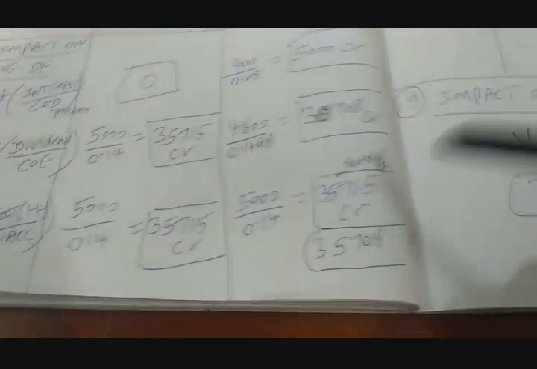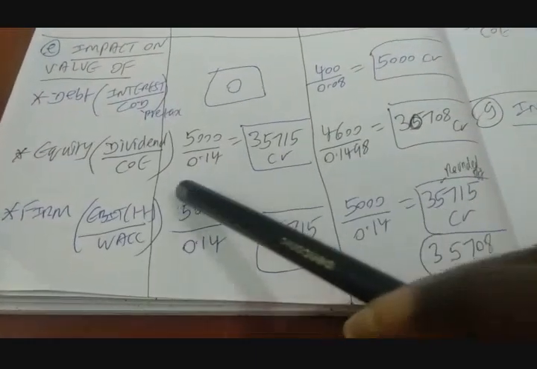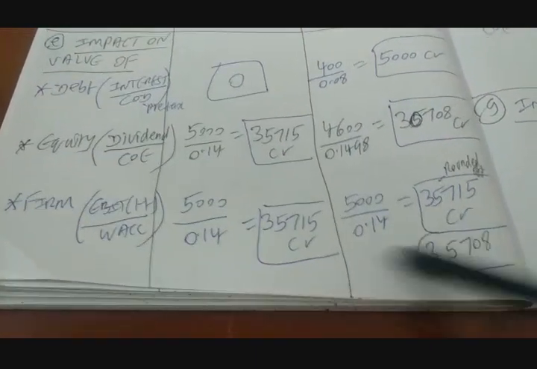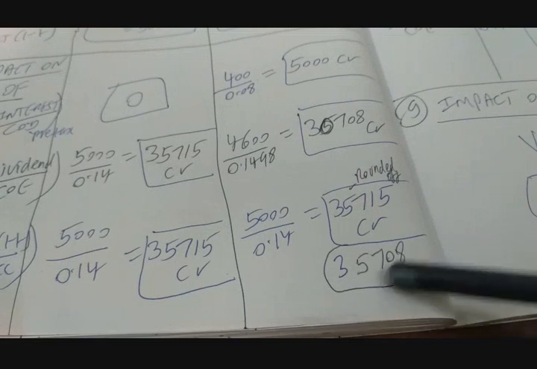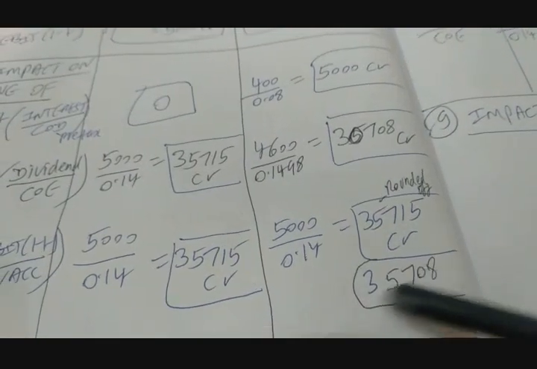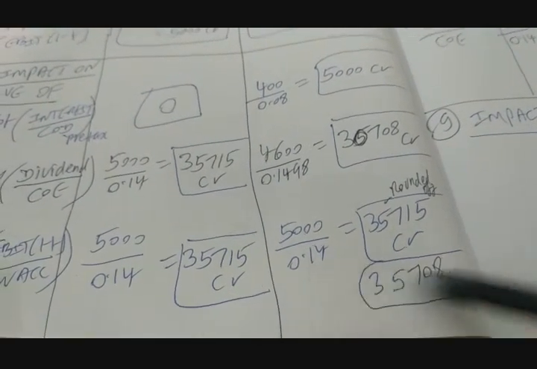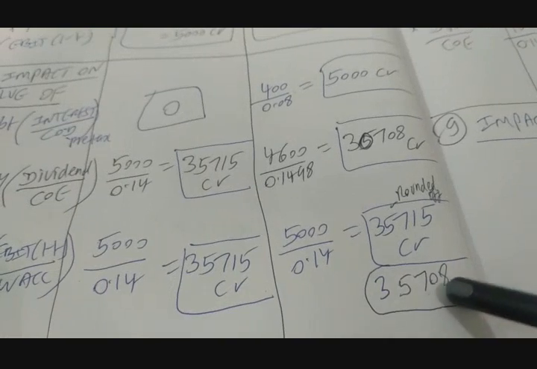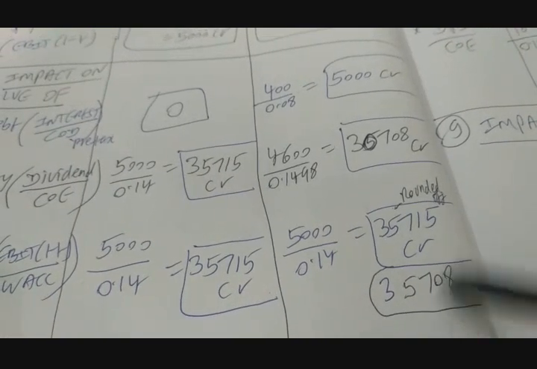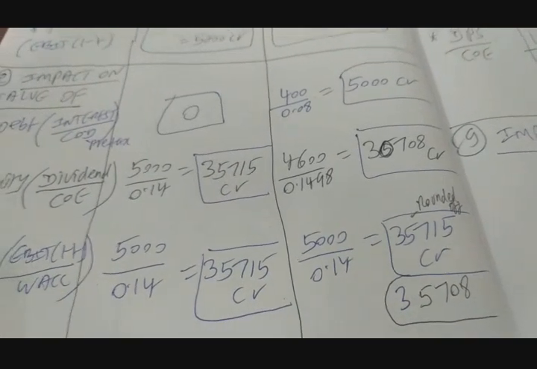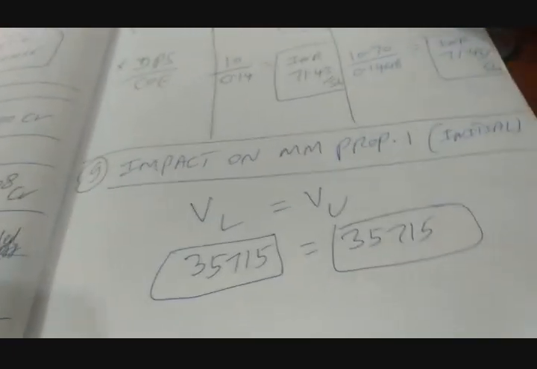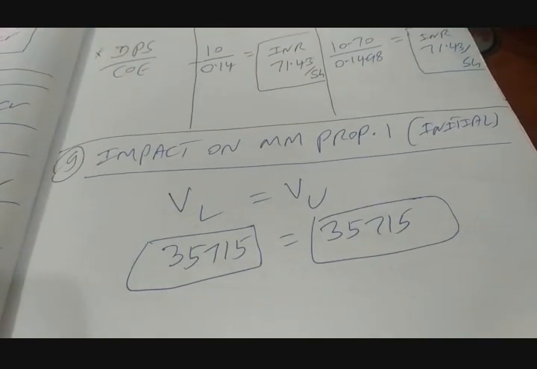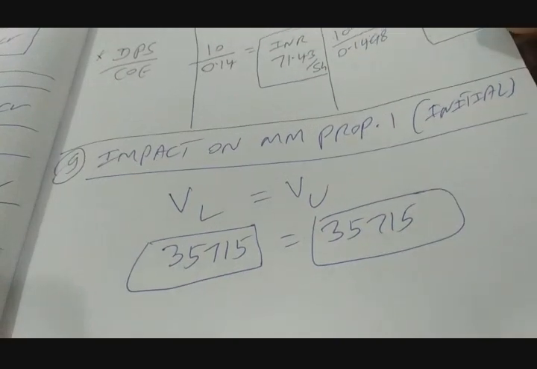Please go to the previous page. Value of firm we are getting equal, right? So here it is actually 35,708. Because of rounding error, it's not coming exactly to 35,715. So please don't assume that there are some errors here. No, it's not like that. So proposition 1 is proved. When there are no taxes, capital structure is irrelevant.